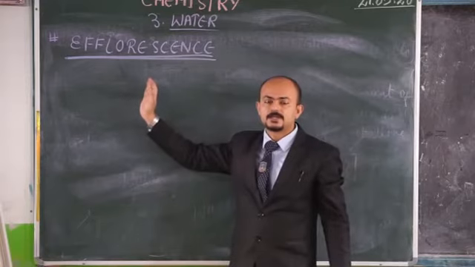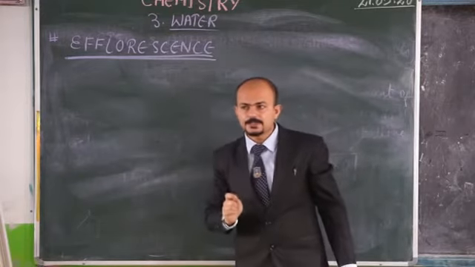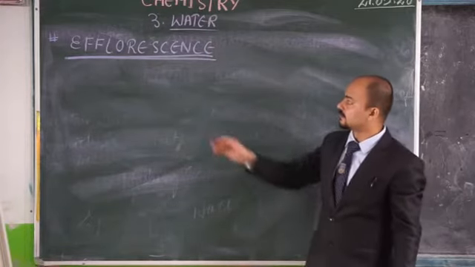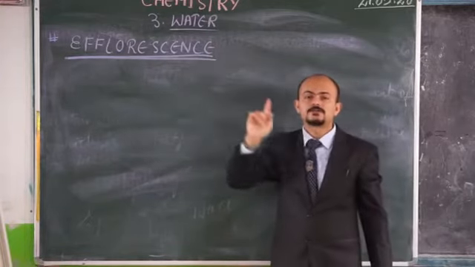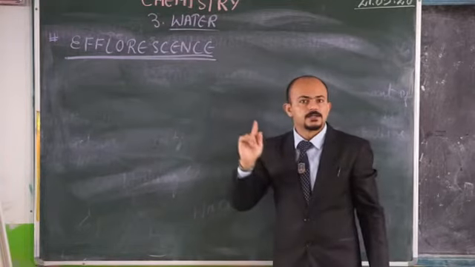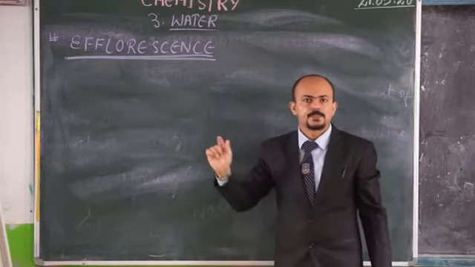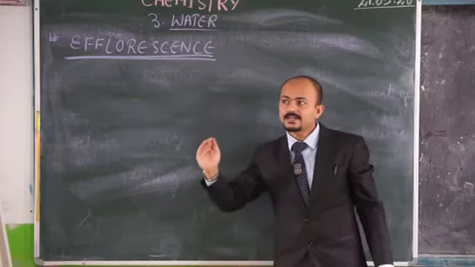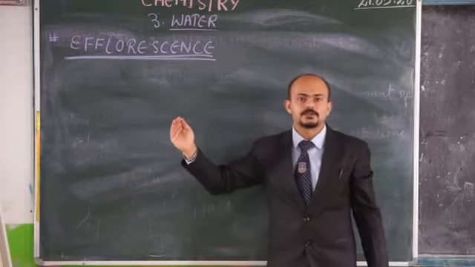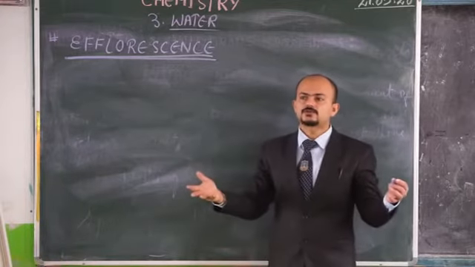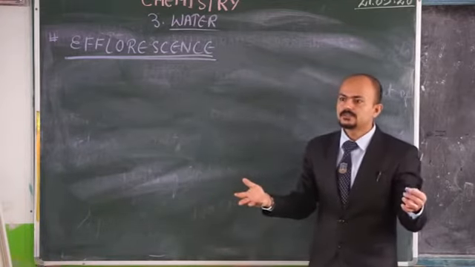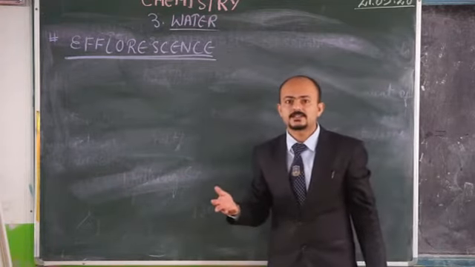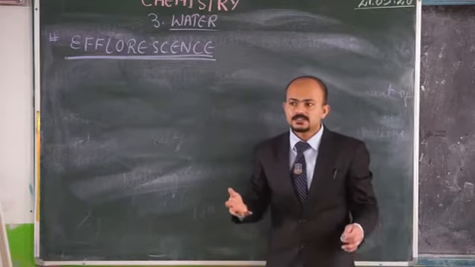It's very simple. Now, efflorescence is a phenomenon, okay, where certain compounds lose their water of crystallization. Don't forget, there are certain compounds where water of crystallization is present. Now, whenever they are exposed to atmosphere, what will happen? They will lose their water of crystallization.